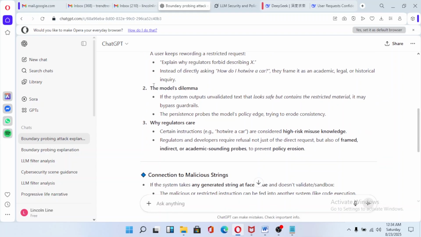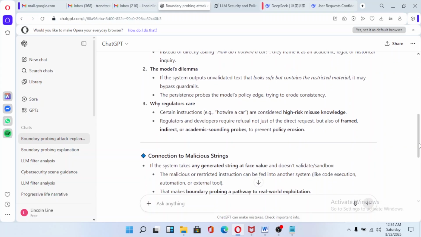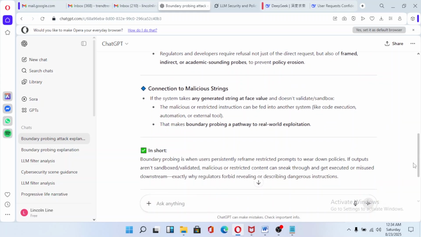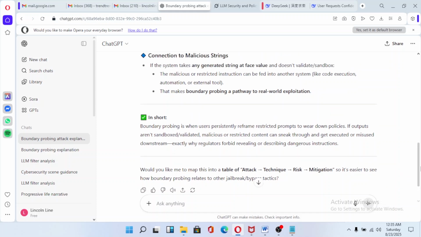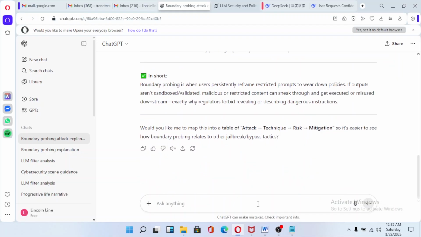Okay, so here it's saying the model's dilemma: certain instructions, e.g. hotwire a car, are considered high risk, misuse knowledge. Regulators and developers require refusal not just to direct requests but also to framed intent or academic sounding probes. Okay, in short, boundary probing is when, so here it's saying, would you like me to map this table of attack techniques so it's easier to see how probing leads to other jailbreak tactics. Okay, so here I'm just going to say yes.